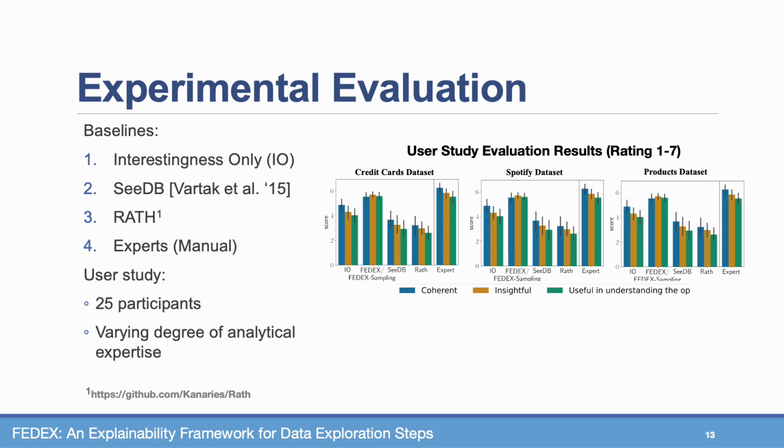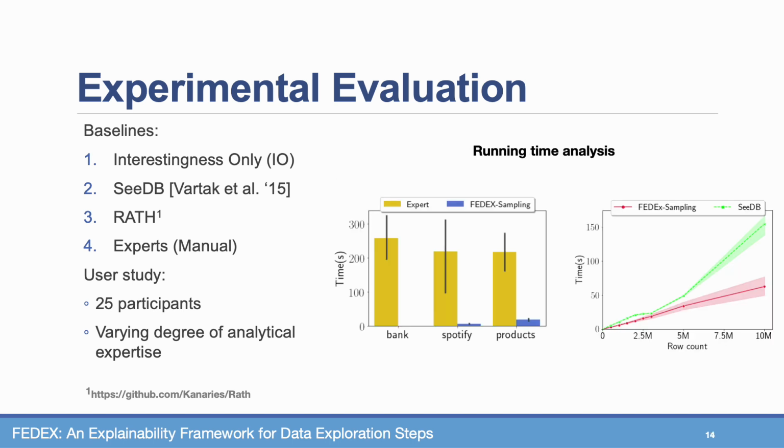The results show that, naturally, manual explanations generated by expert users obtained the highest rating, but FedEx is second to it, consistently achieving higher ratings than the rest of the baselines on all 3 datasets. However, when considering running times, while explanations generated by experts obtain higher user ratings, the time it takes them to construct an explanation is naturally higher than FedEx.